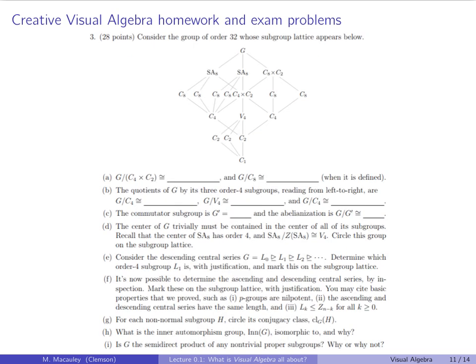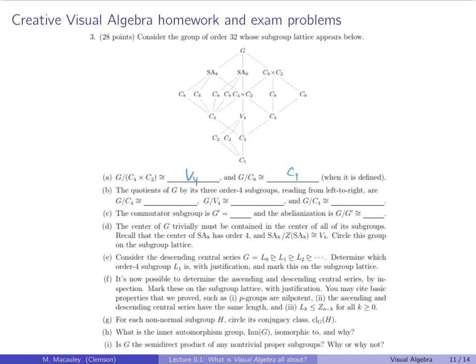Here's a problem from the final exam of my graduate class in the fall of 2023. It's a subgroup lattice that they've never seen before of a group of order 32. G mod C4 cross C2, that subgroup lattice, you should recognize as V4. And G mod C8, when it's defined, if C8 is not normal, like over here it won't be, but here that will be C4.